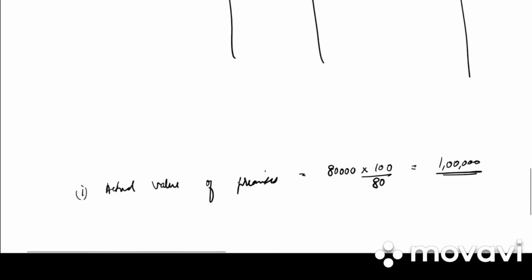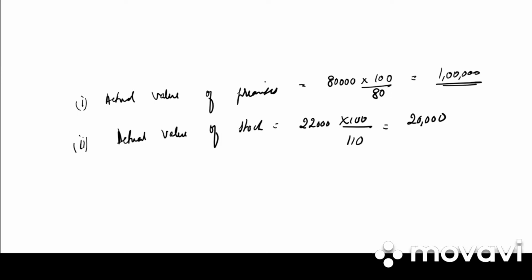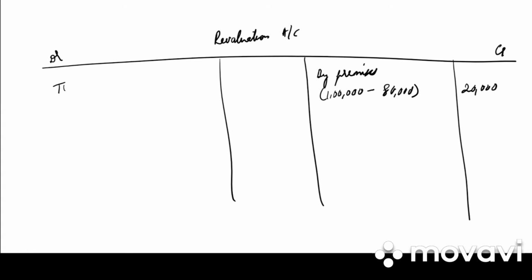Then we have stock is overvalued by 10%. So actual value of stock would be 22,000 into 100. It is overvalued in 110. 20,000. So actual value should be 20,000, but in balance sheet it is 22,000. To stock account 2,000.